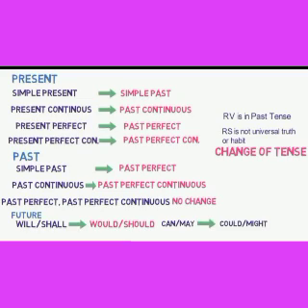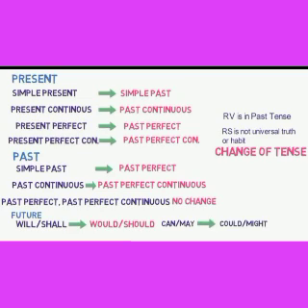Will, shall in the reported speech will be changed into would, should. Can, may will be changed into could, might. Kindly note, you have to apply these formulas only when the reporting verb is in the past tense.